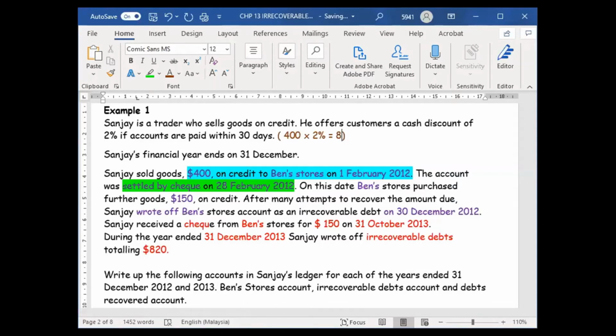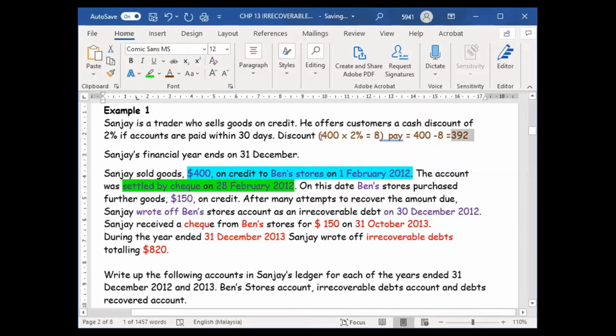Then how much do you pay? This is our discount. Wait, let me label. The discount is $8, and then how much you pay? You will pay 400 minus 8, which is 392. So $8 is my discount. I will pay 392 only.